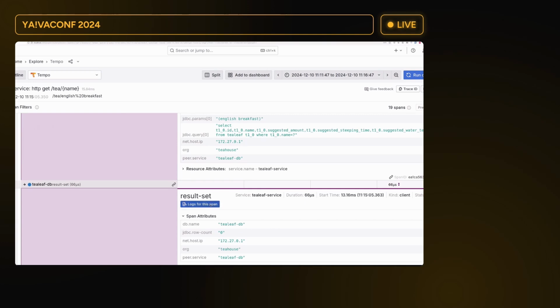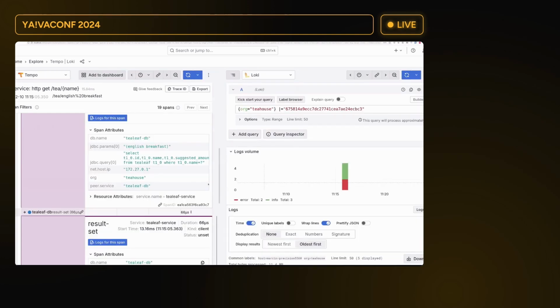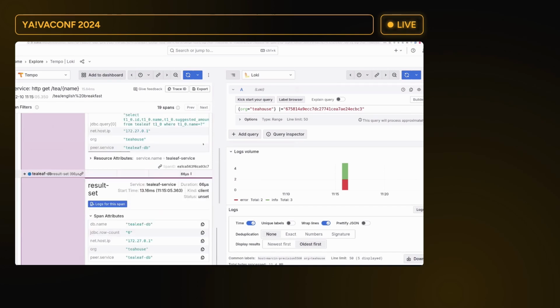Oh, by the way, if we click here, we can correlate the two signals, one being the trace, the second one being the log.